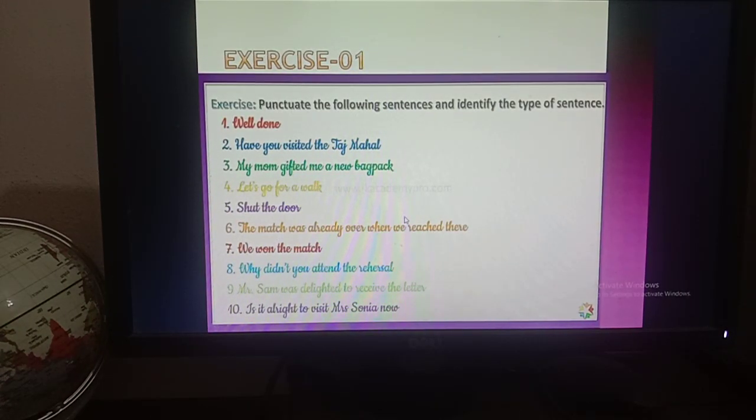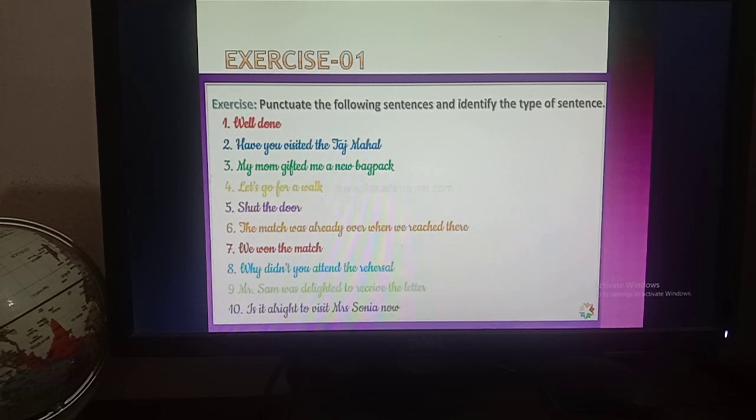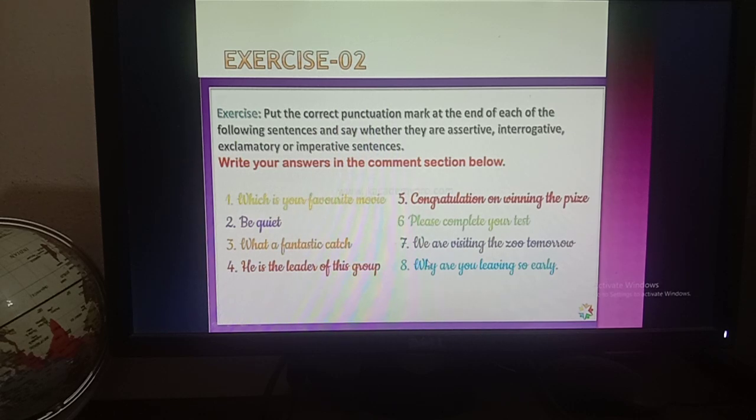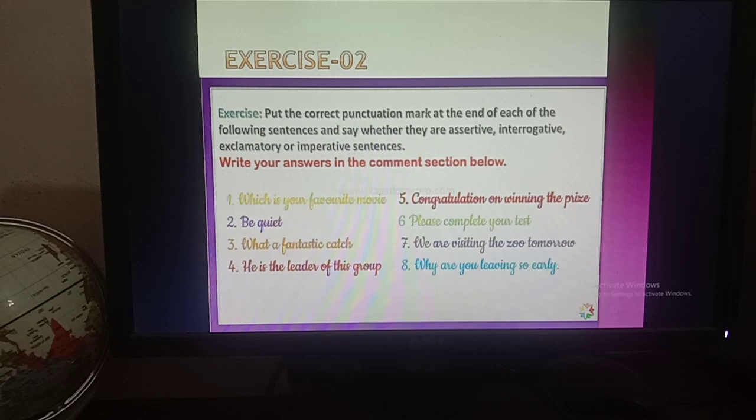Okay, now boys, there are some exercises and you have to do this at your home. So this is another HW for you. So there are 3 HW. Number 1 from the book, page number maybe 88. I have given you before, that means based on positive and negative sentence. Then there is exercise number 1, identification of sentence, and exercise number 2, also identification of sentence. I will give the pictures to you with my post.